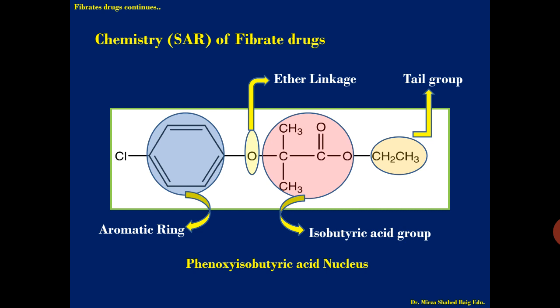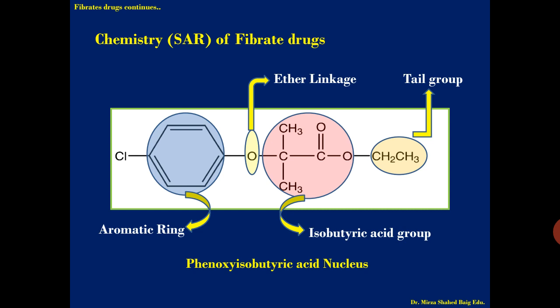The aromatic ring is required for activity, first point, because this aromatic ring attaches to the lipophilic part of the enzyme, or the genes in the nucleus, which forms the PPAR alpha, activating the PPAR alpha. So this group is required for activity. In each and every drug, you will see that the aromatic ring is present.